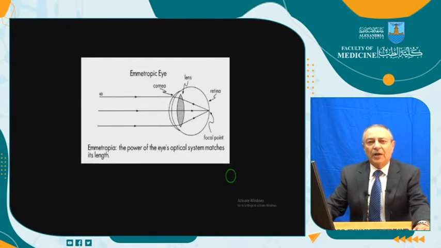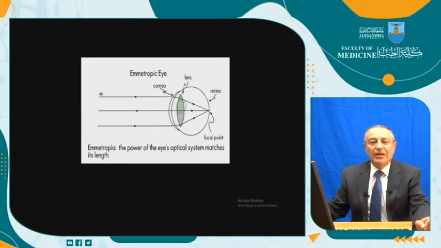I will start by what is the meaning of emmetropic eye. Emmetropic eye is the normal eye. Normal eye means that the rays coming from far away, from infinity, are capable of being focused in a point on the retina, and these are refracted by the cornea and the lens. What is refraction?